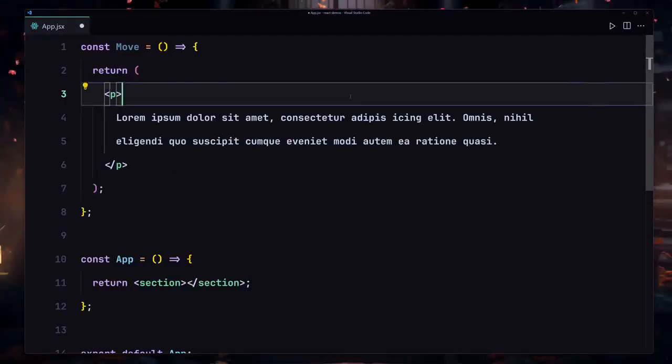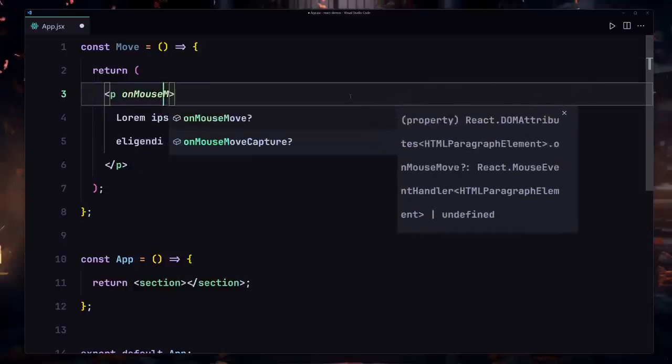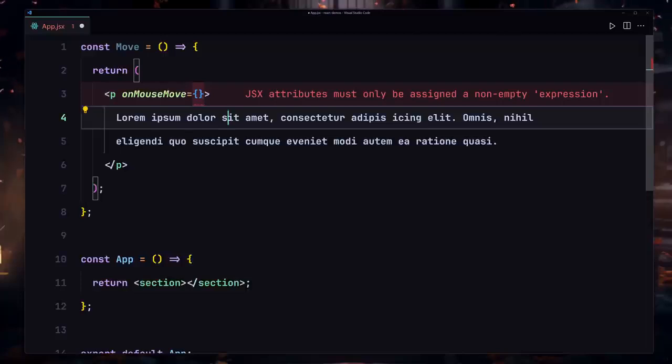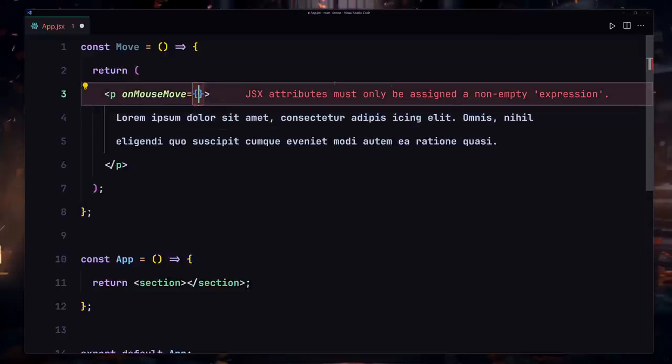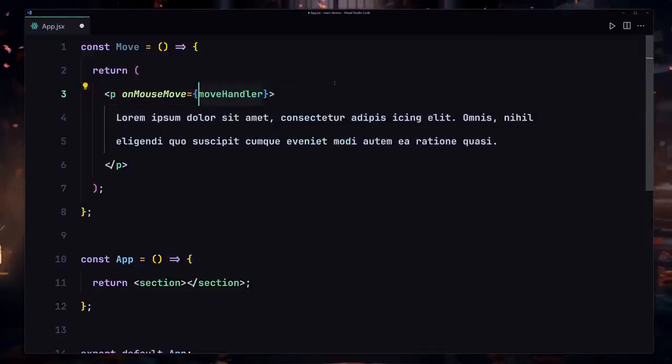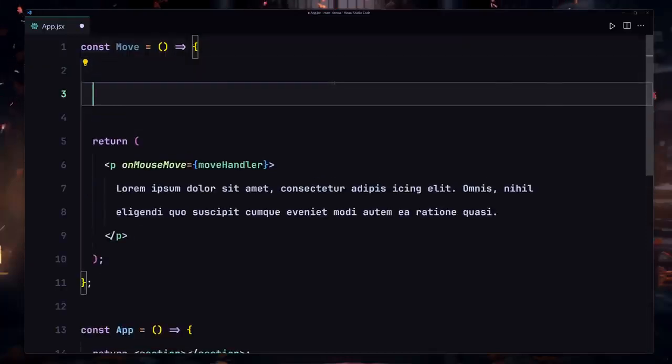And now I'm going to be attaching my own mouse move. Okay, so when somebody mouse over or hover over this text, so we are going to be firing some sort of an event. So to do that, I'm going to just provide my move handler function, which we are going to be creating in a second. Now let me just create that function right here.